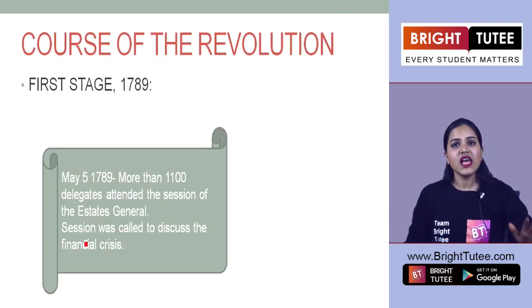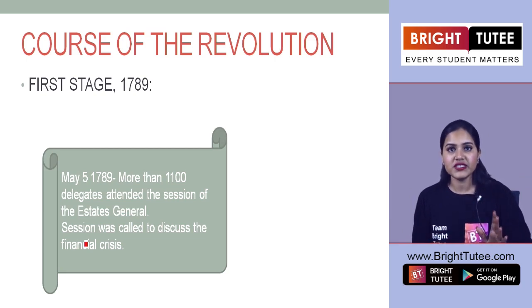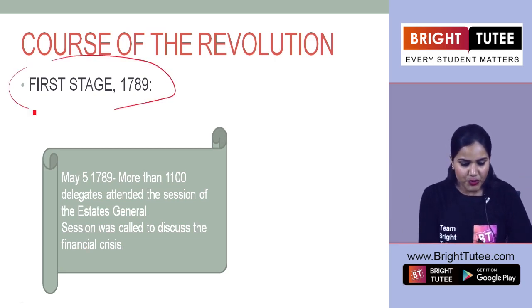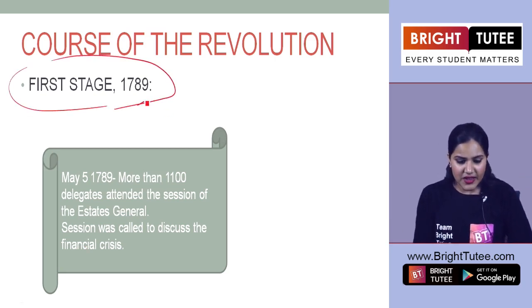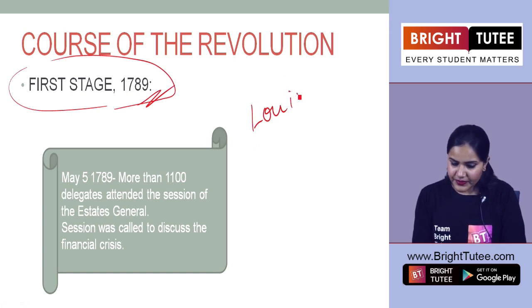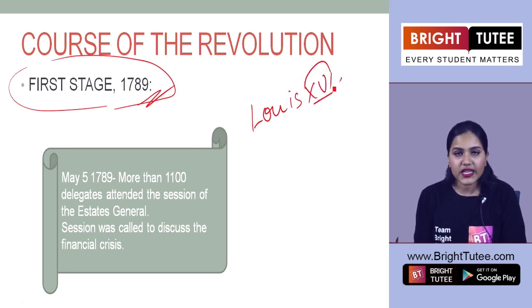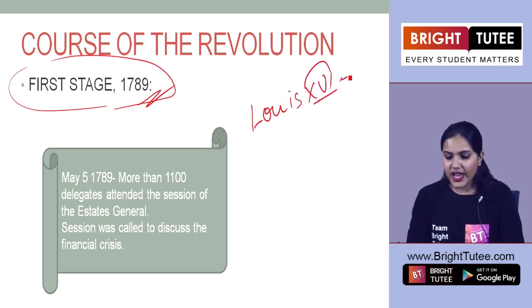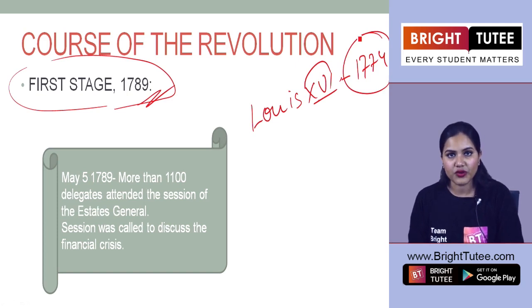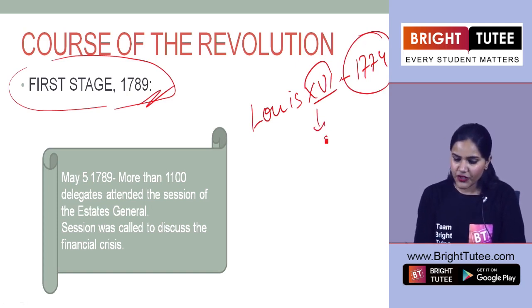But before that, let's talk about the initial stage here. The first stage when the revolution broke out in the year 1789. Okay, so right now, we know that who is the king here? Louis XVI. Now, if I ask you when did he ascend the throne, what are you going to answer? 1774. Okay, at the age of 20.